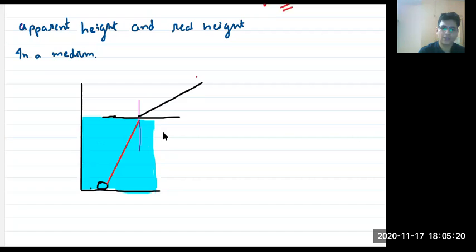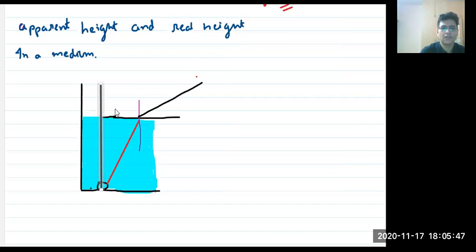Now suppose, take another ray of this object. You can actually take the normal also. For easy calculation, I'll just take this normal. For easy calculation, I'll take the second ray as just the normal.